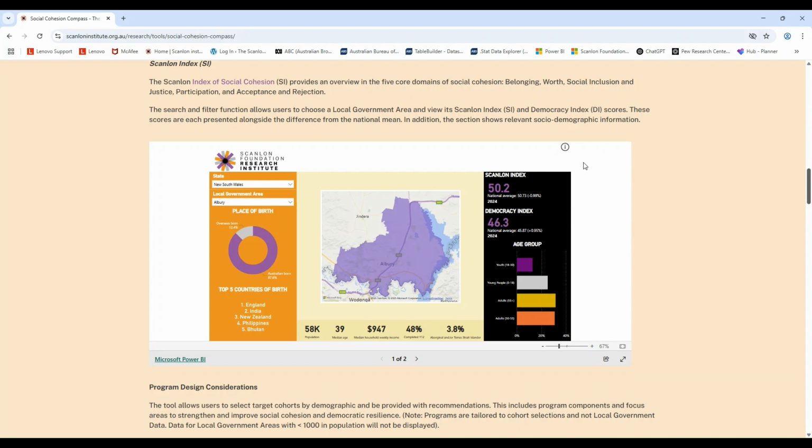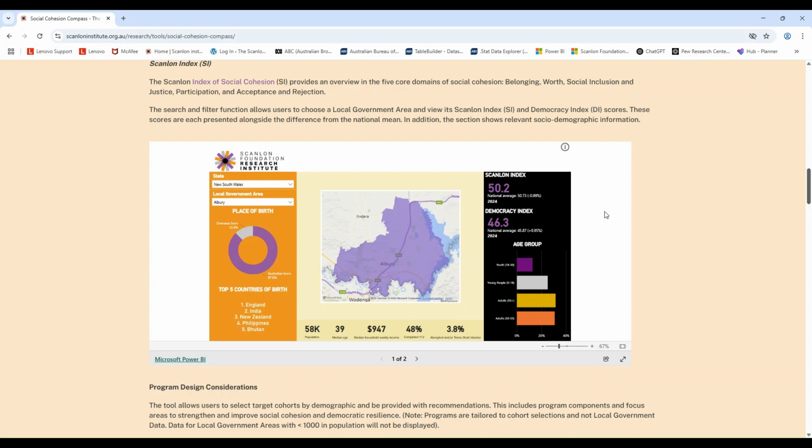Over here on the right-hand side, you can see the Scanlon Index score and the Democracy Index score for that LGA. So for this example, the Scanlon Index and Democracy Index in Albury. It also shows you the national average underneath those headline statistics. So here we can see that the Scanlon Index in Albury is 50.2, while the national average is 50.73. It also shows you the difference from the national average for both of these headline statistics.